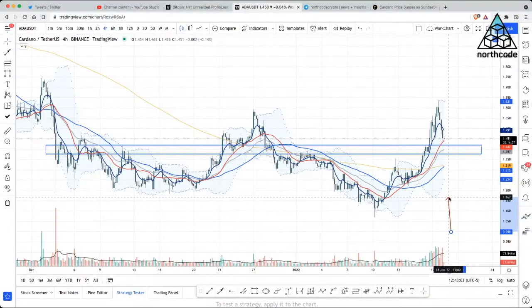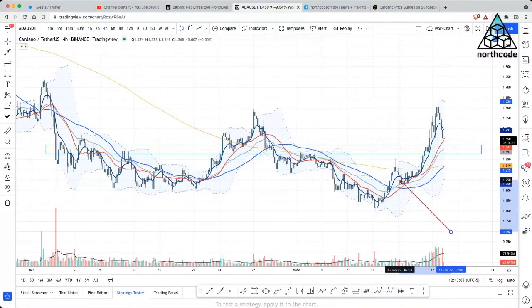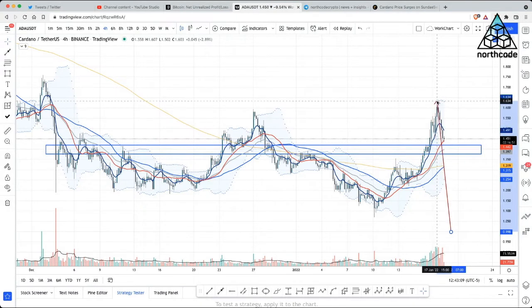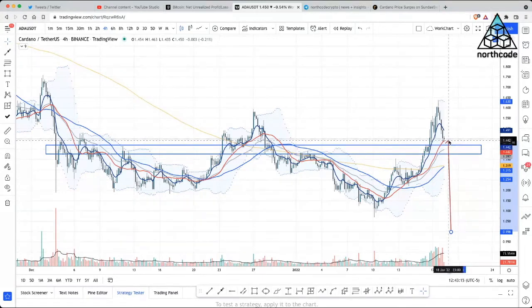If we zoom in on the 4-hour, we can see that price action was supported in the reversal by the 8 EMA. Now, price action rejected at about the 1.6 range and has come back down to retest the 20 SMA. If the 20 SMA were to give out, I would anticipate this demand zone to come back in play, which has confluence with the 34 EMA.